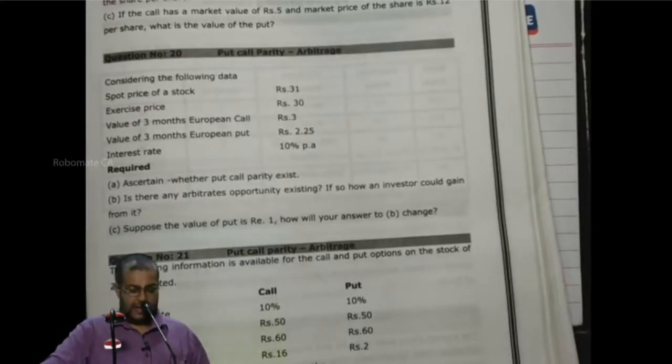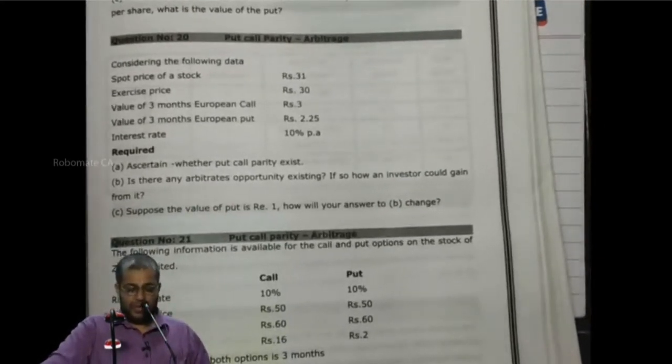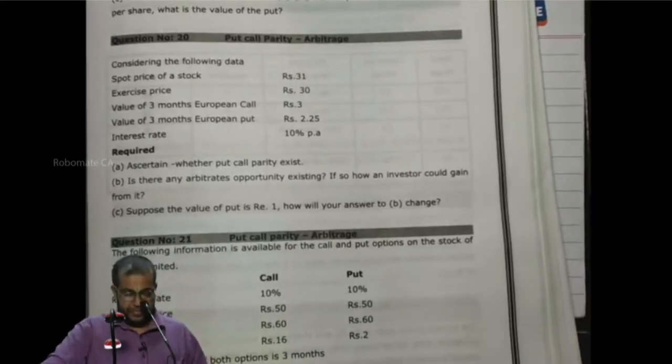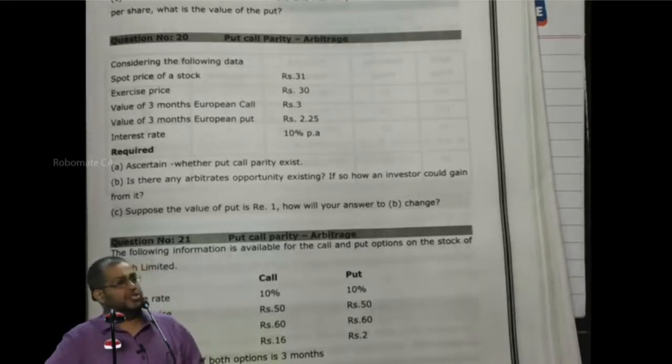Consider the following data. Spot price of the stock 31. Exercise price 30. 3 months European call value 3. 3 months European put value 2.25. Interest rate 10% per annum. Ascertain whether put call parity exists. Is there any arbitrage opportunity existing? If so, how could an investor gain from it? Suppose the value of the put is 1 rupee. How will your answer change? Is the question that is being asked.